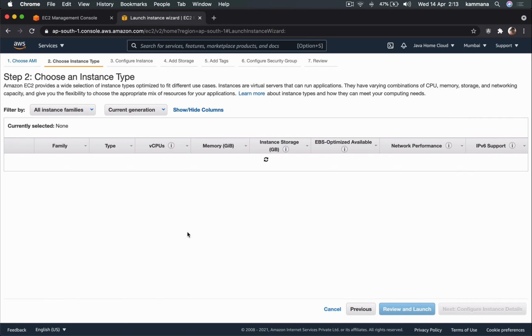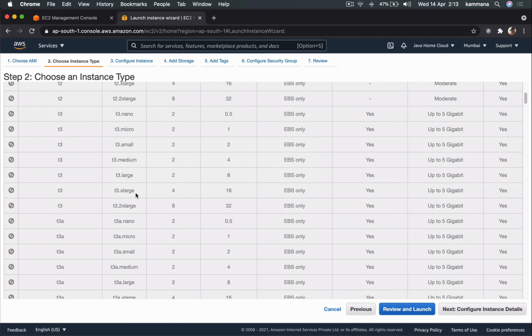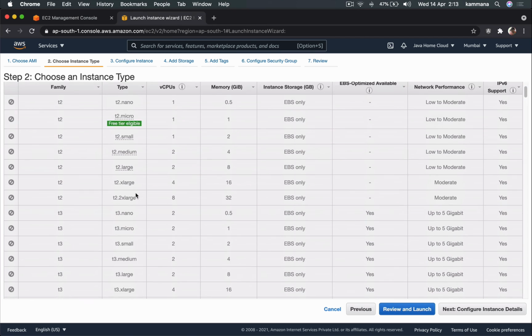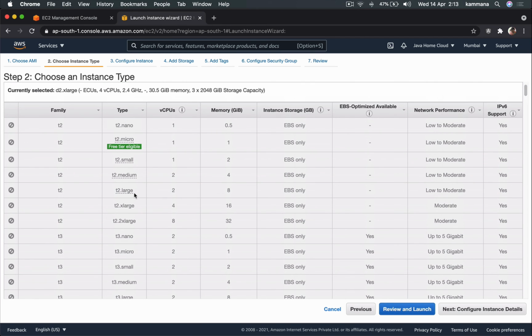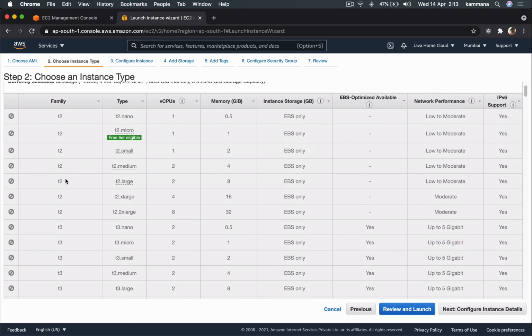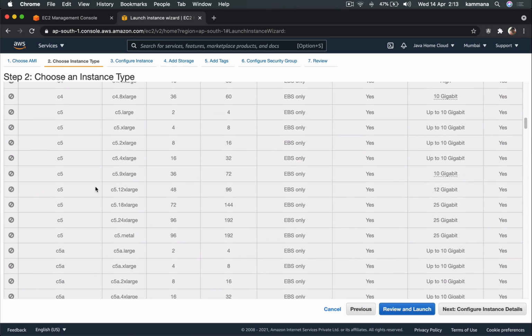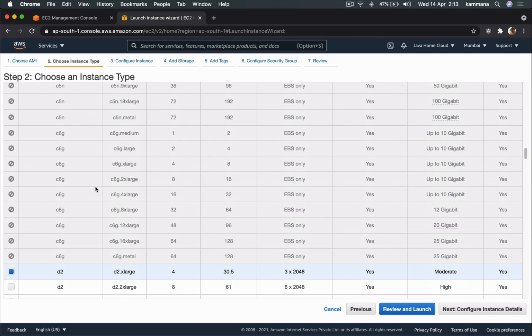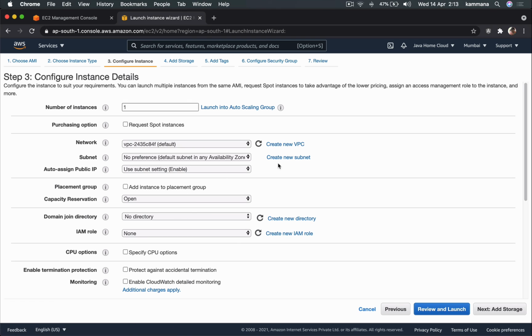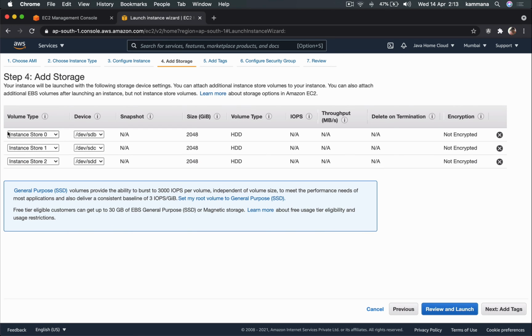Select that, and there are some limitations: if your instance is backed by instance store, it doesn't support these instance types and families. Go down and select something randomly here. This is networking stuff, and see, it is not EBS volume, all are instance store.